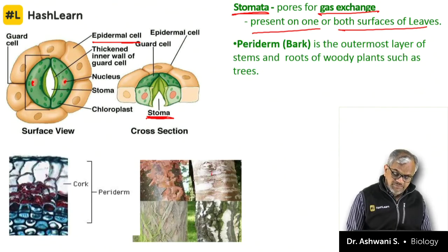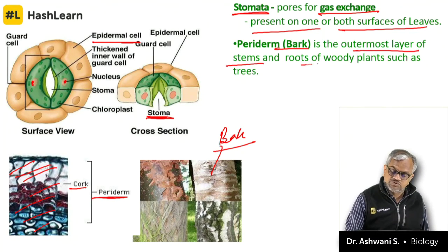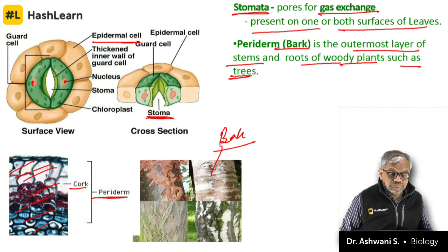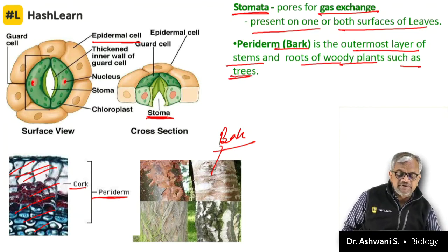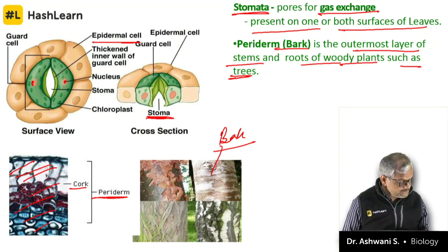Here if you see, this is the bark. When you see the bark, this is the periderm, the outermost layer. This all is bark. Periderm is the bark, the outermost layer of the stem and root of woody plants such as almost all the trees. Bulliform cells are parenchymatous in nature, Jyotsna. They are parenchymatous in nature.